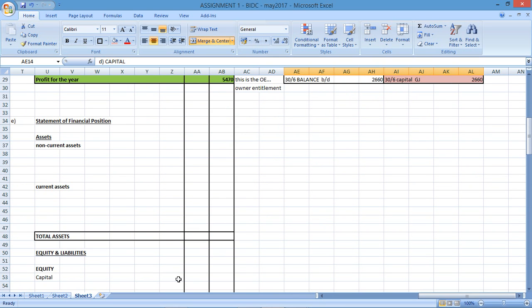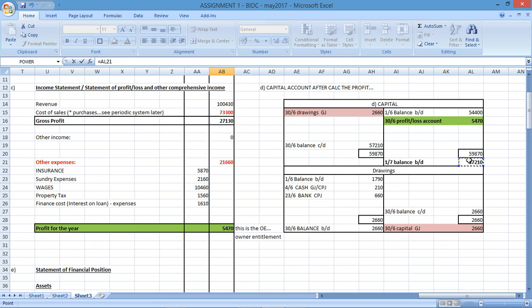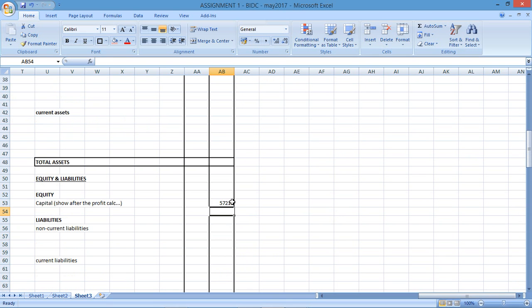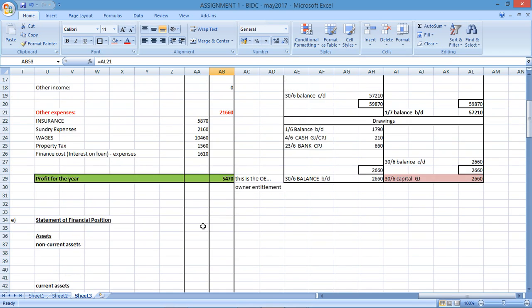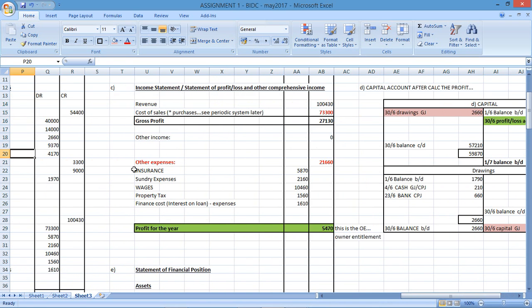So in the actual equity here for capital, I'm going to show after the profit calculation. So in my capital, I'm going to show equals, where's my amount? Capital, there's my amount, 57,210, because I've closed off the capital.